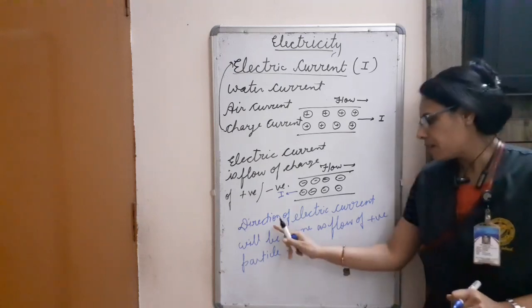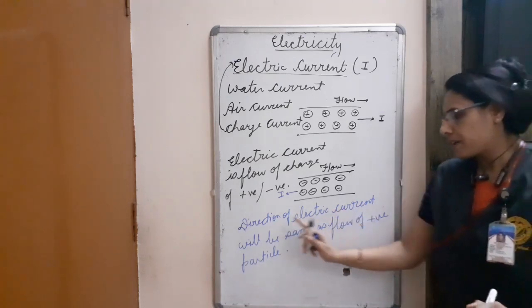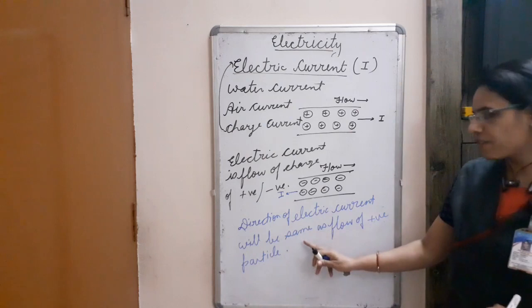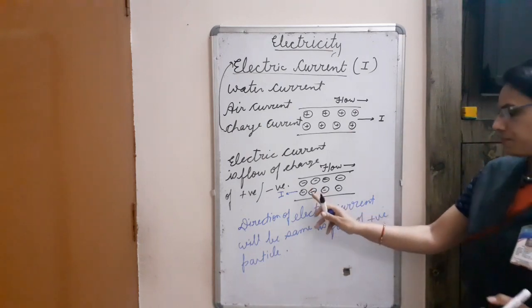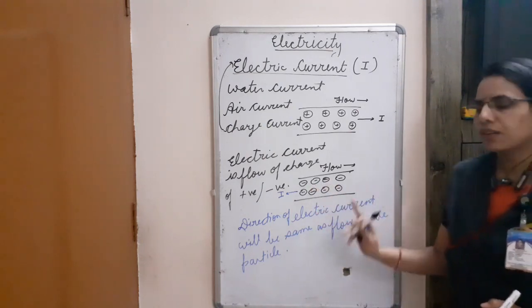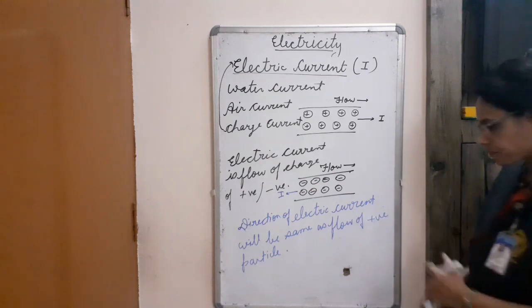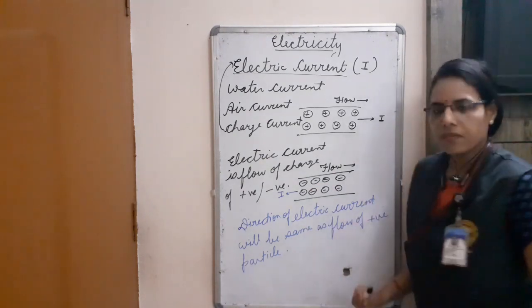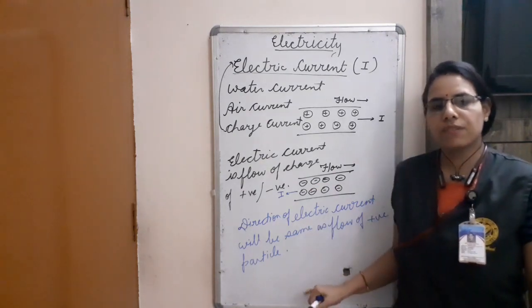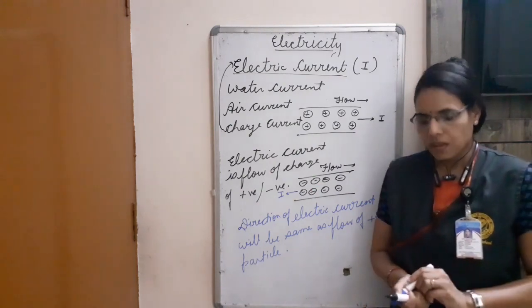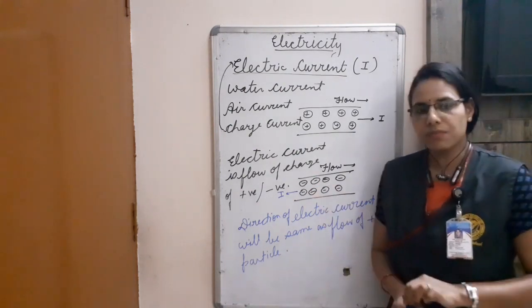Opposite of this, the direction of electric current will be different in case of flow of negative charge particles. Is it clear to everyone? Now, we will elaborate this more.